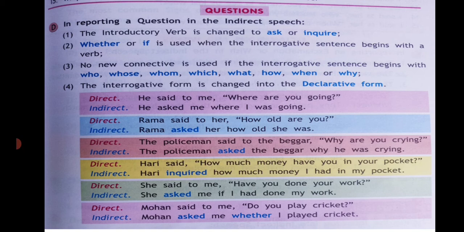Now let's see in the questions how they are. He said to me, "Where are you going?" He asked me where I was going. See, the introductory verb is changed to ask or inquire. Rama said to her, "How old are you?" Rama asked her how old she was. The policeman said to the beggar, "Why are you crying?" The policeman asked the beggar why he was crying. Harry said, "How much money have you in your pocket?" Harry inquired how much money I had in my pocket.